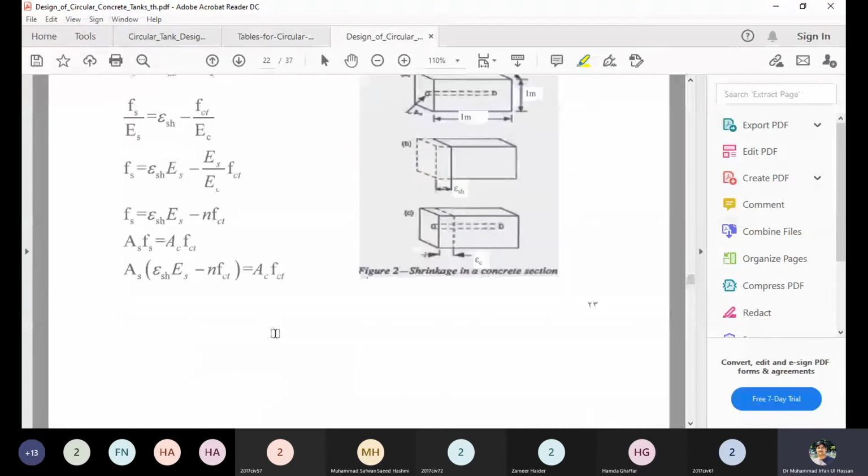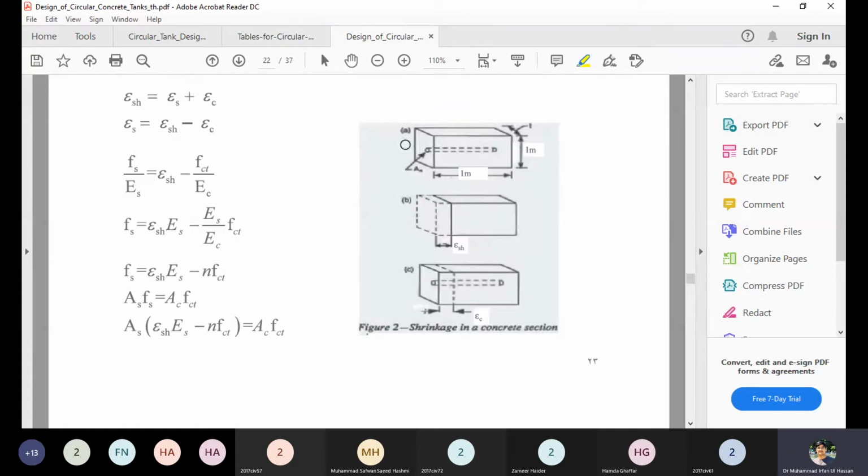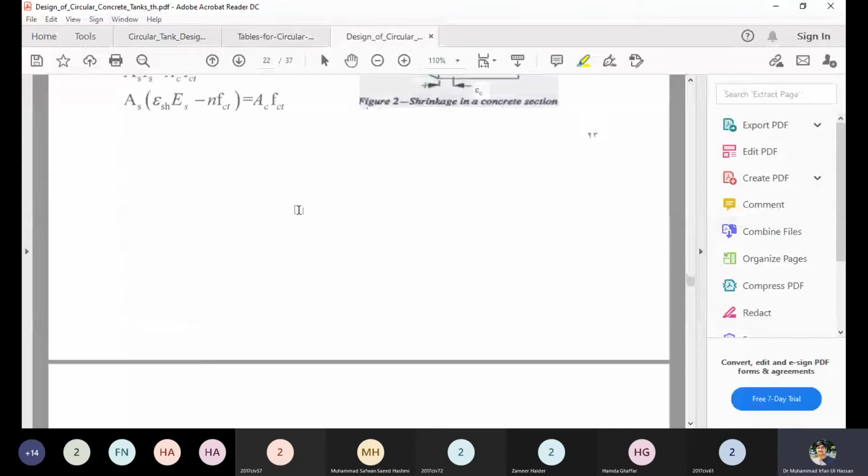Now Ac is also involved, because we want to determine the thickness, and the thickness will be computed from Ac, the area of concrete, because Ac is equal to the thickness of the tank multiplied by 1 meter. Let's say we are calculating for 1 meter. So Ac is the thickness of the tank times 1 meter, and this is the thickness. So Ac is this part we are evaluating.